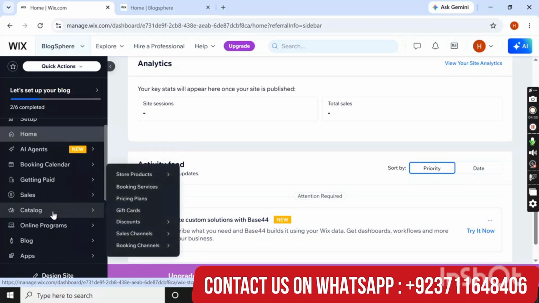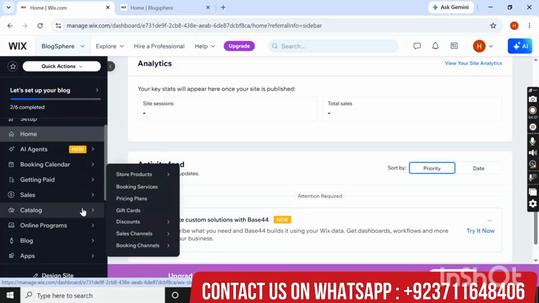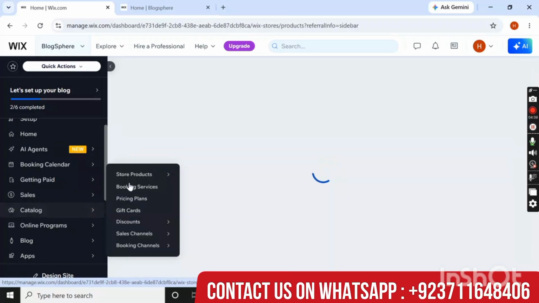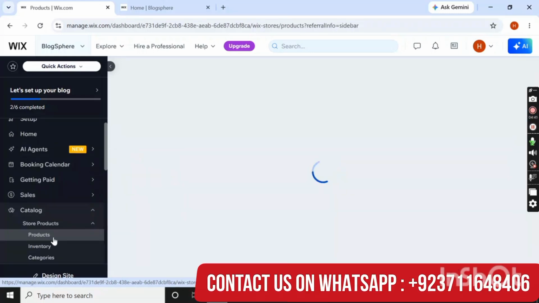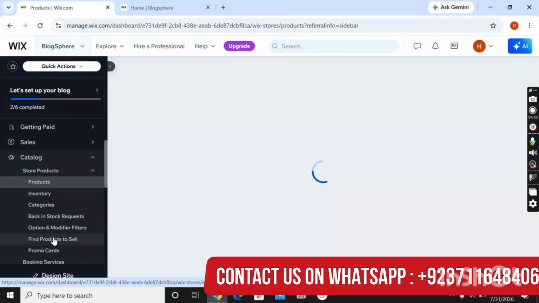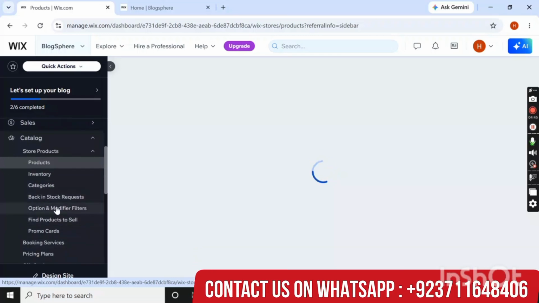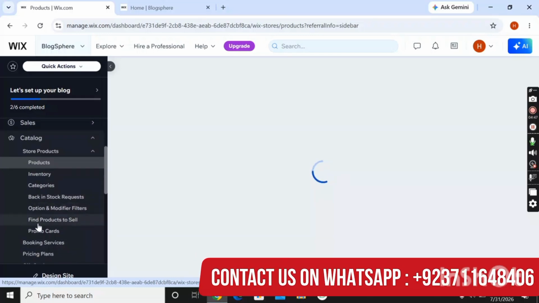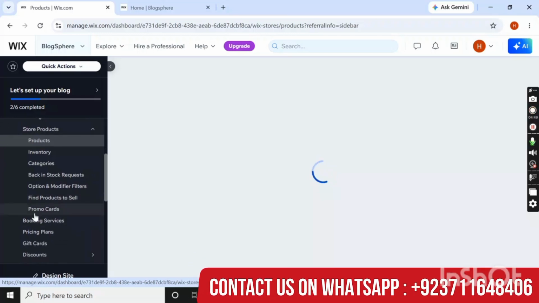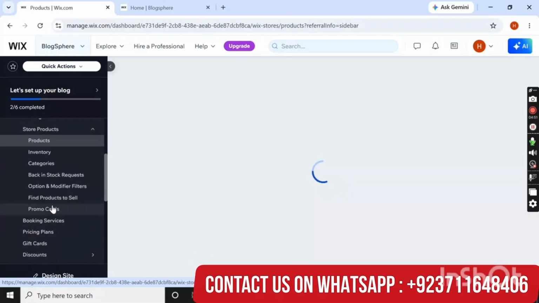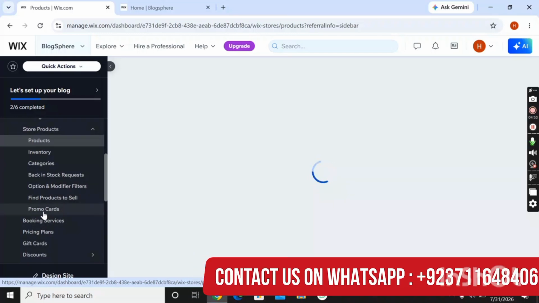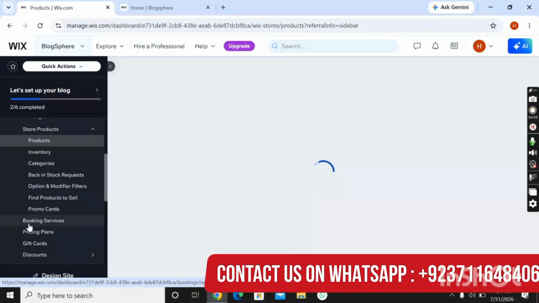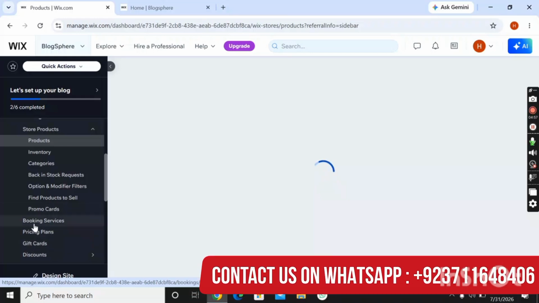Here are the catalogs, store products. In the catalog section you can see store products, inventory, category, back in stock request, option and modifier filter, find product to sell, promo cards. From here you can manage your cards, and booking services, a pricing plan.